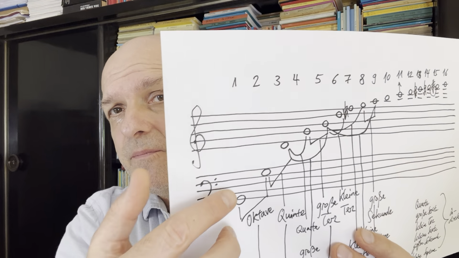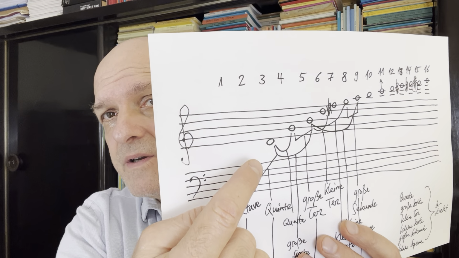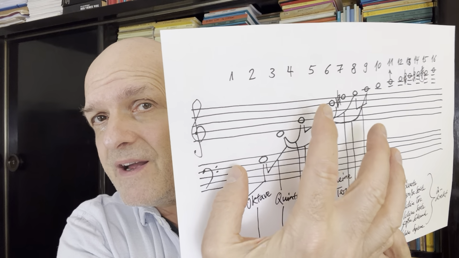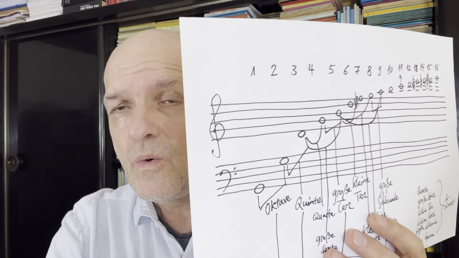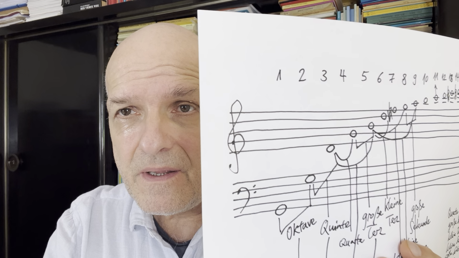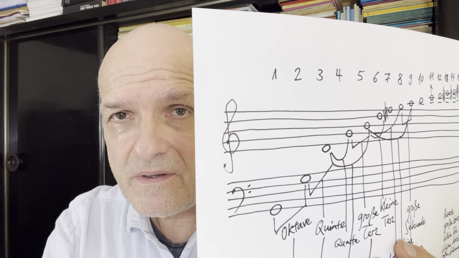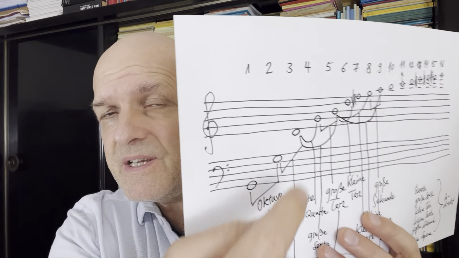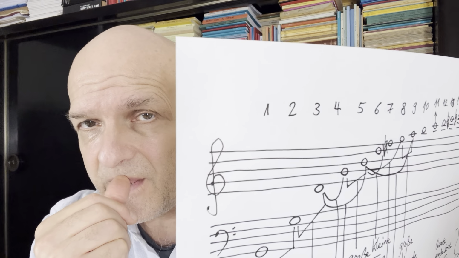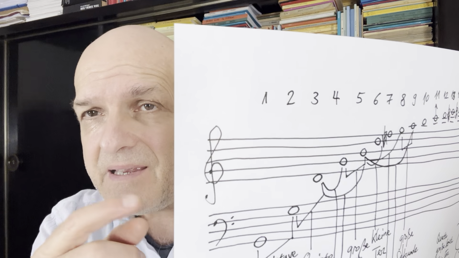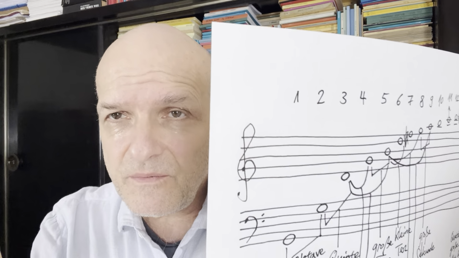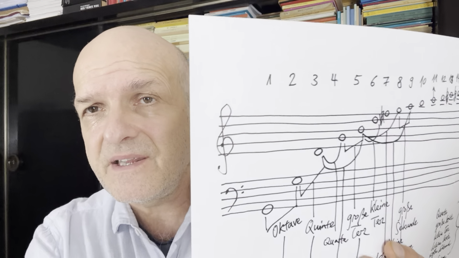So we have the octave, then you have the fifth, and then you have the major third. So within the first 5 overtones, we have the major triad. And the minor triad is also included in another way, but this is not directly perceivable. And basically it's not there in the overtone series. But I will discuss this at another time.